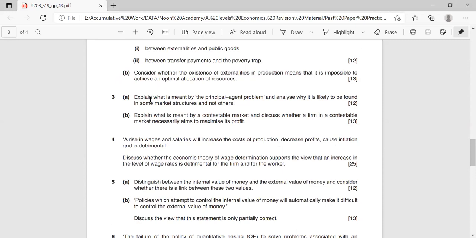Next question says, explain what is meant by the principal agent problem and analyze whether it is likely to be found in some market structures and why it is likely to be found in some market structures and not others, right? Okay, then the next question says, explain what is meant by contestable market and discuss whether a firm in a contestable market necessarily aims to maximize its profits, right?